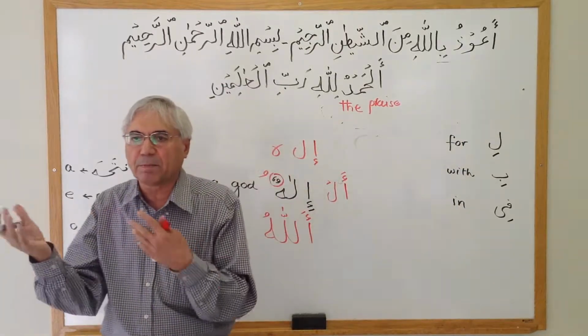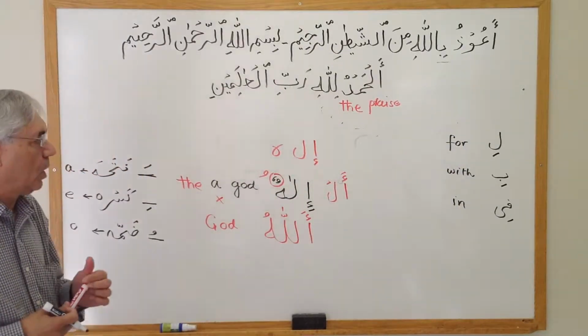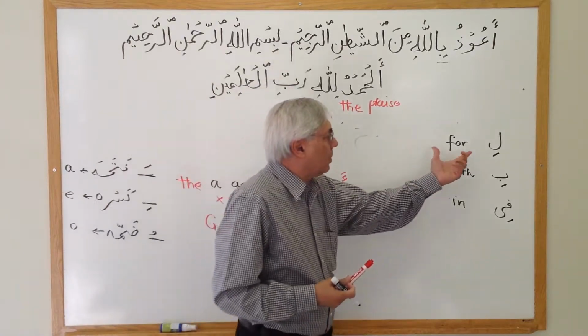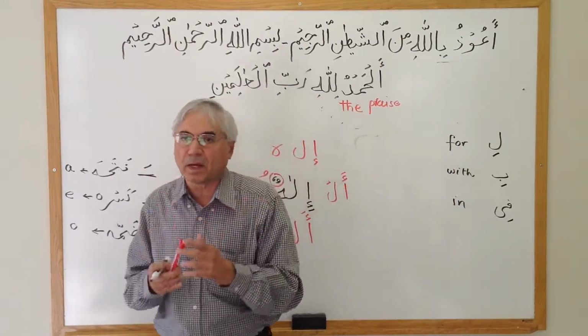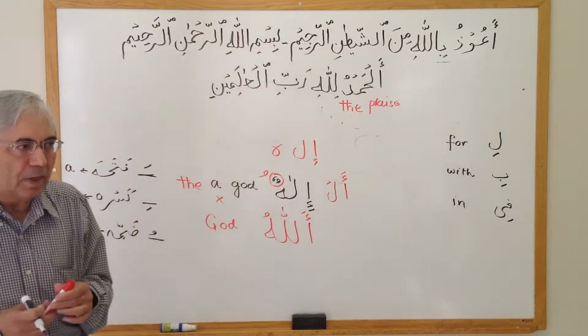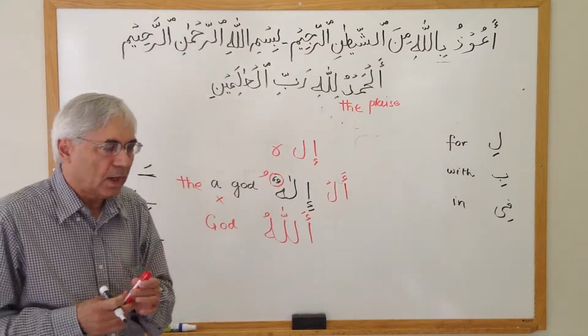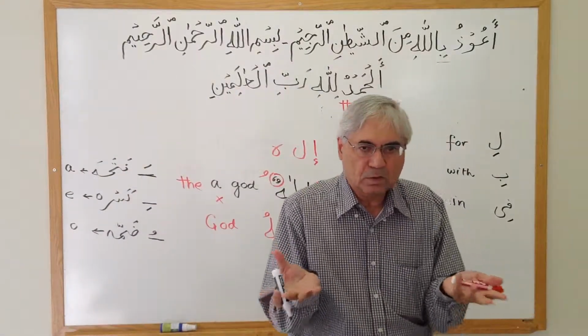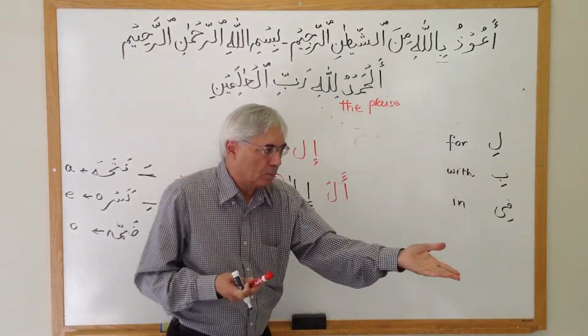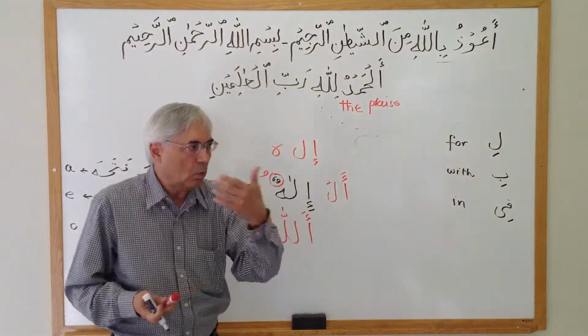And in English, these are prepositions. Okay? But these prepositions do something in Arabic. In English, if I say you and I put for before that, it will become for you. Okay? Simple statement, for you, or with you, or with me.